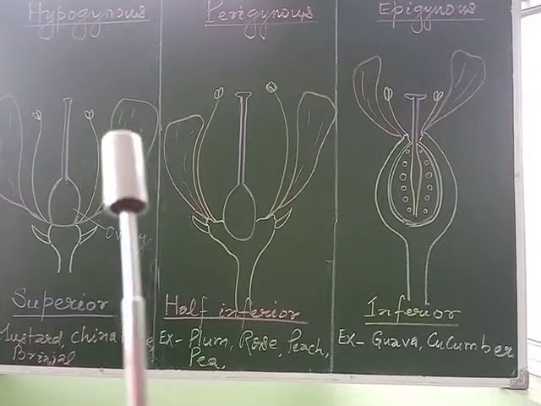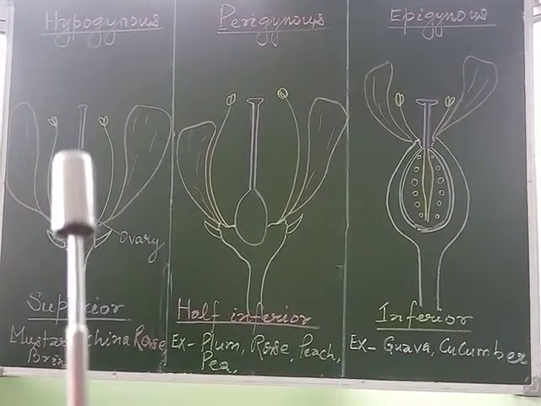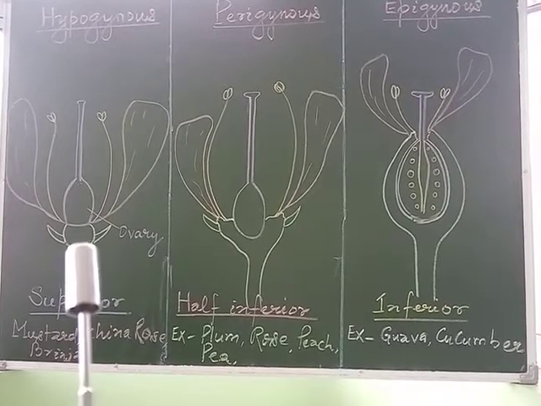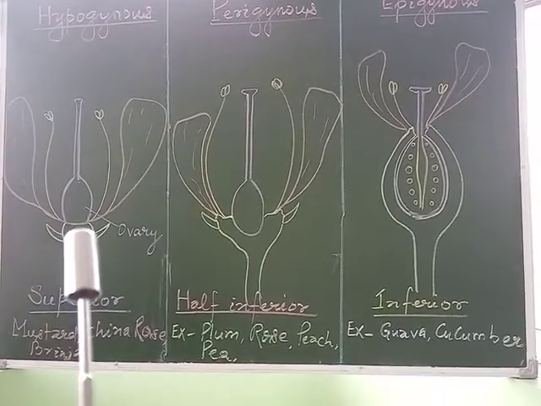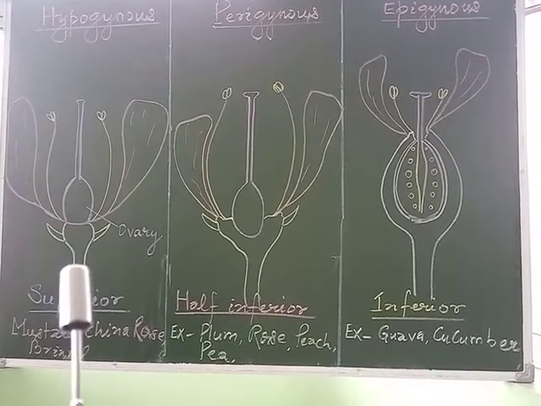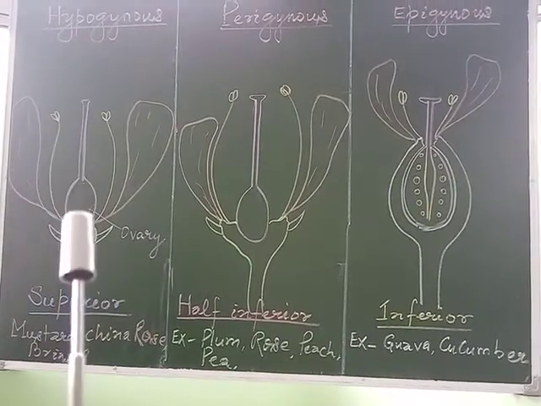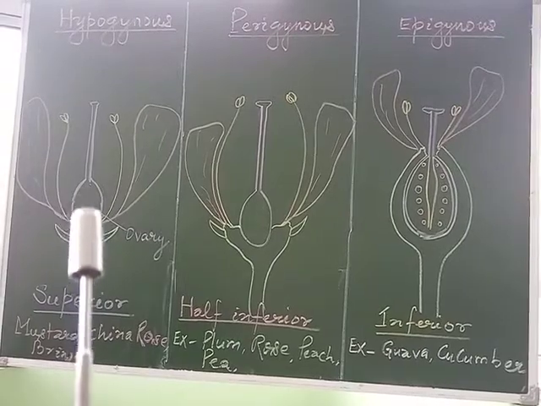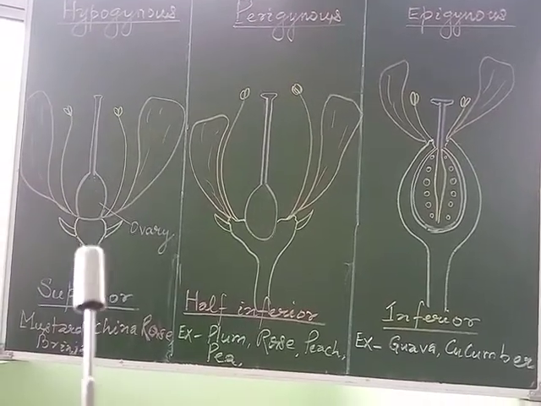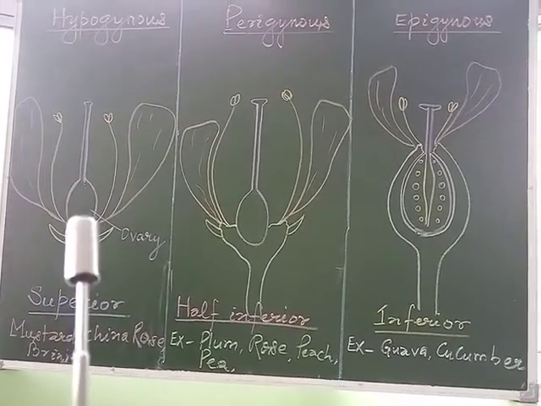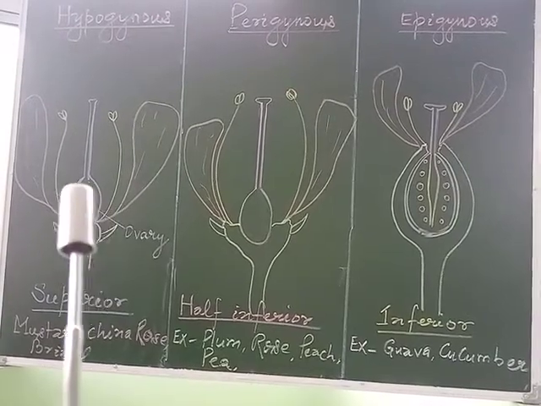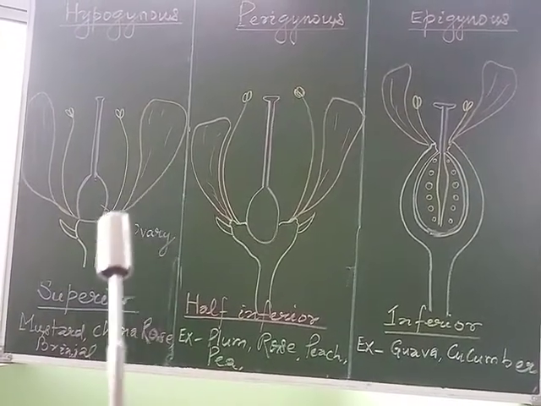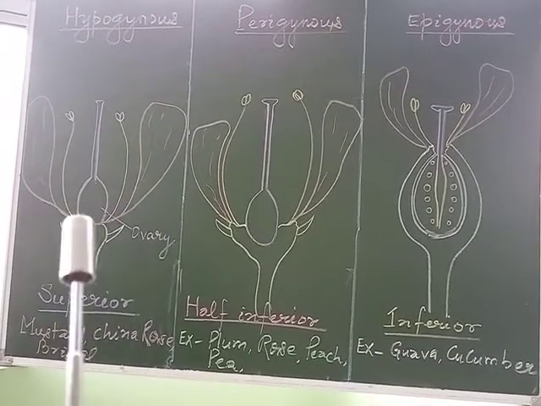So, in the case of a hypogynous flower, what is the condition? The gynoecium occupies the highest position, meaning the ovary, or we can say the carpel or pistil, is situated upon the thalamus in the highest position with respect to the other whorls.